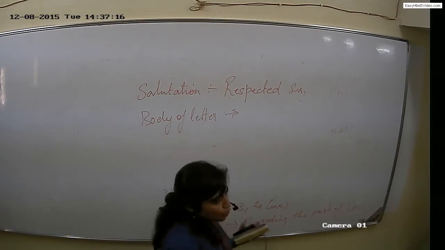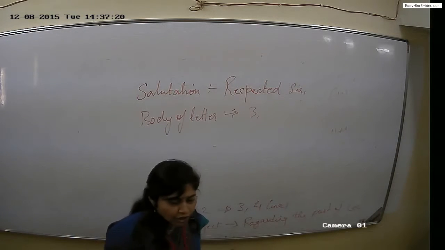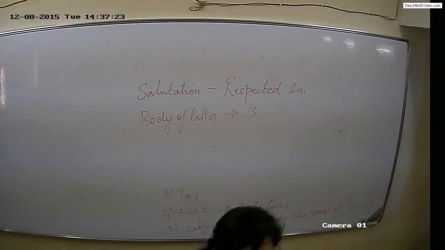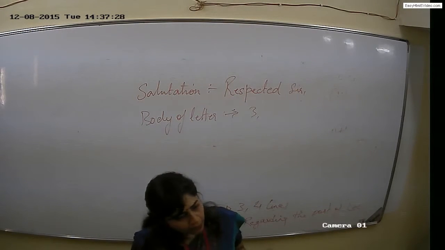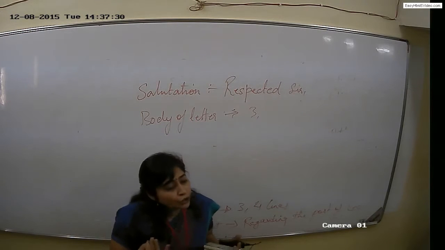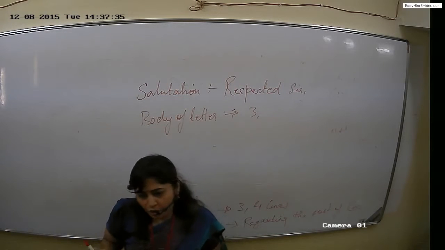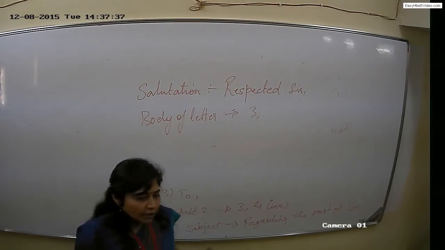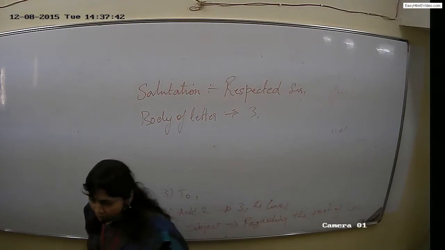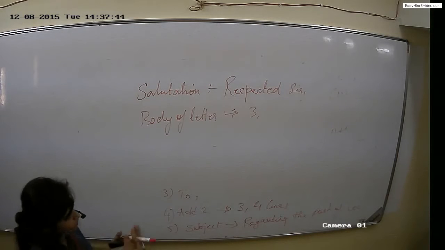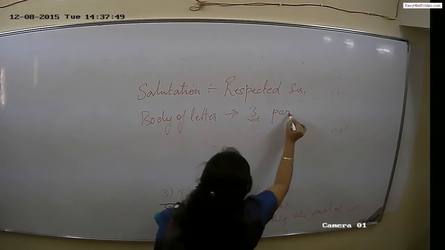This should be distributed into 3 paragraphs. First, the introduction paragraph: from where do you come to know that there is a vacancy in so and so company? Second paragraph, you have to highlight your qualification and your co-curricular activities where you are very brilliant. Third, very kindly you have to ask that I'll be waiting for your positive response and ready with all the documents. So these are the 3 paragraphs how you start.